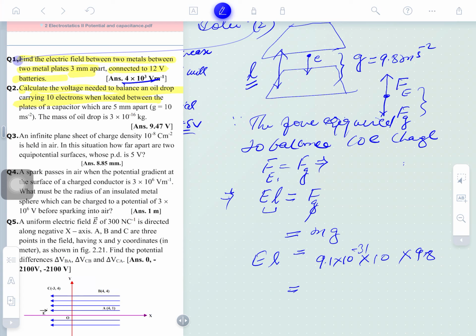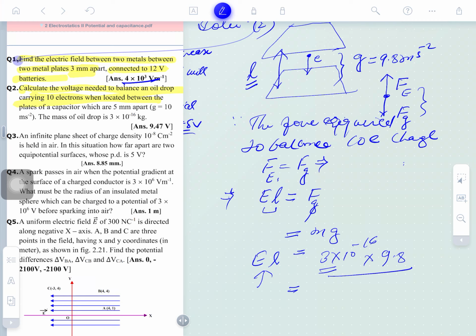Is that clear? So we need to find out the 5 mm apart. This is the gravitation force. Right, guys? So this much is still to be calculated. The mass of the oil drop is given here, not the normal mass of an electron. It is carrying 10 electrons. What is the mass of the drop? 3 into 10 to the power minus 16 kg. This is the mass of the drop, multiplied by 9.8. This is the gravitation force which is trying to pull the drop down.